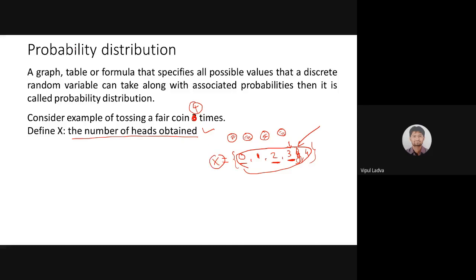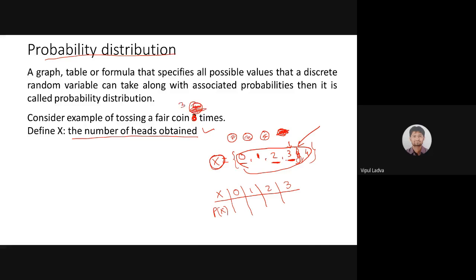Right now we want to discuss the probability distribution. How can we represent the probability distribution of this x? For that, we usually take the help of a table, where in the first row I put all the possible values which x can take: 0, 1, 2, 3, if I'm dealing with 3 coins.